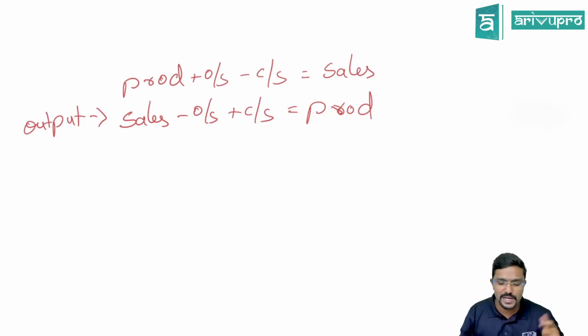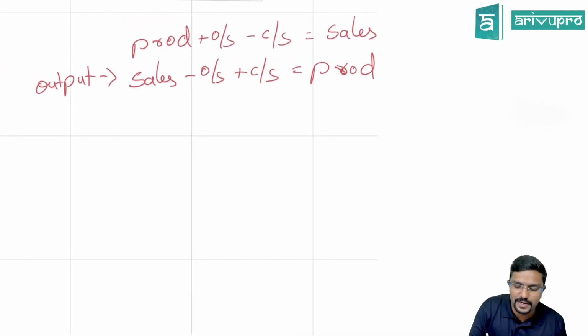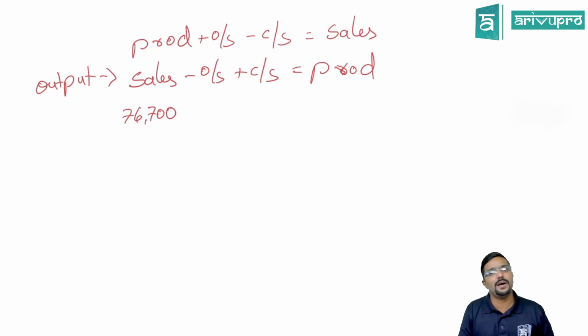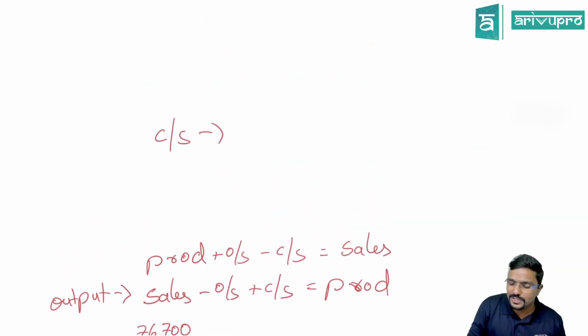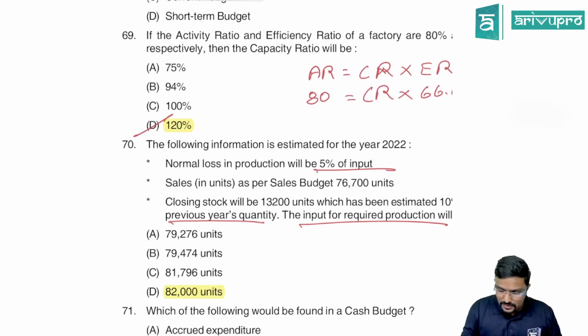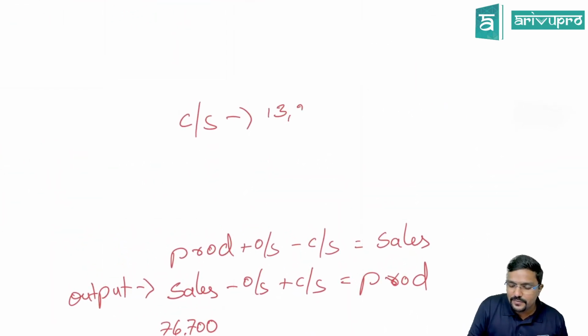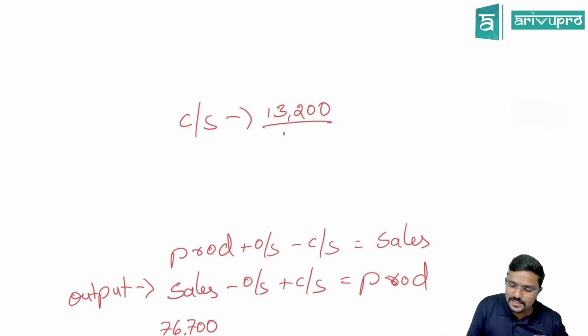Okay, sir. Sales, they have given how many units? 76,700. So this is the sales we have made. Opening stock is not given. We have to calculate it. How? Simple, guys. Closing stock, they have given it. How much? 13,200, which is 10% more than last year's stock. So can I tell this is 110 into 100?